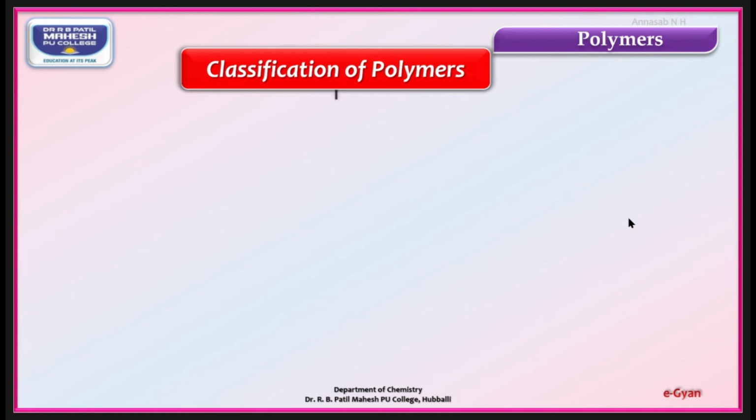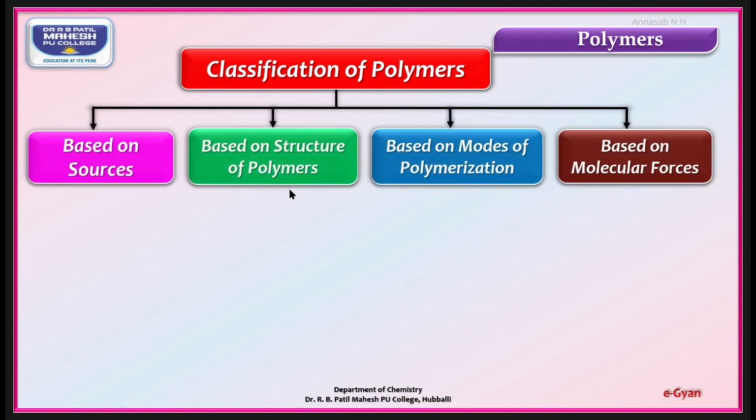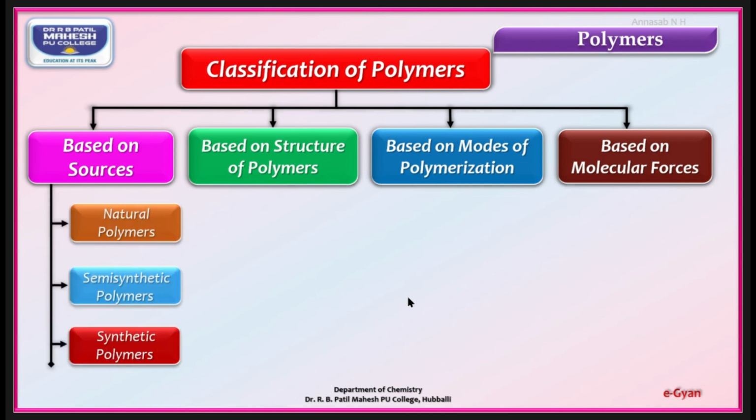Dear students, we are learning classification of polymers. Let us have a brief view on classification of polymers. There are 4 different classification of polymers. Classification based on source, based on structure of polymer, based on mode of polymerization, and based on molecular forces. In based on sources, we learn 3 different types: natural polymers, semi-synthetic polymers, and synthetic polymers.